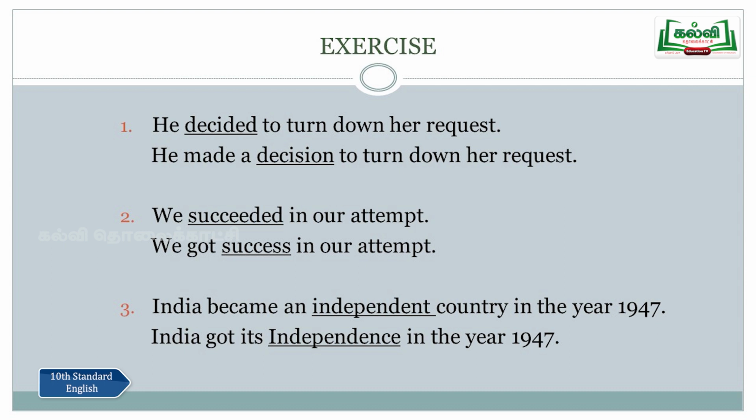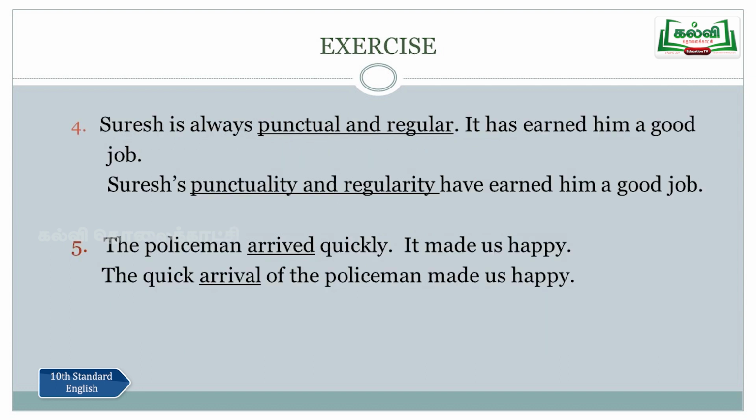So let's change the sentence also. India became an independent country. Again, I just told you independent is an adjective. Now it has been changed into independence, that is its noun form. And Suresh is always punctual and regular. Punctuality and regularity, right? So punctual, regular, both are adjectives as I explained. So punctual, its noun form is punctuality.